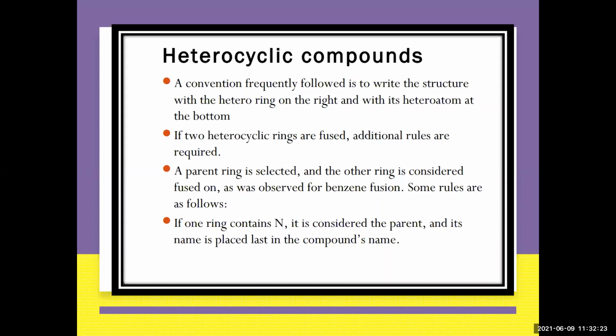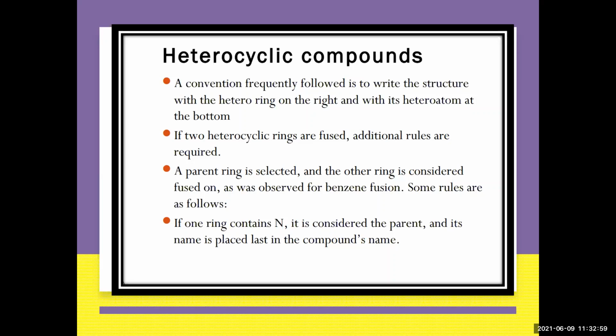If two heterocyclic rings are fused, additional rules are required, which I'll explain. The parent ring is selected, and the other ring is considered fused, as observed with benzene. You have to decide which is the parent: whichever is the bigger one will be the parent, and the smaller one will be the prefix name. You follow the same rules. If one ring contains nitrogen, it is considered the parent and its name is placed in the compound's name. Now let's go for the example.